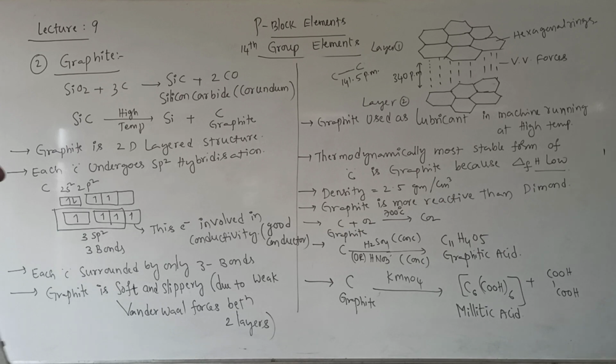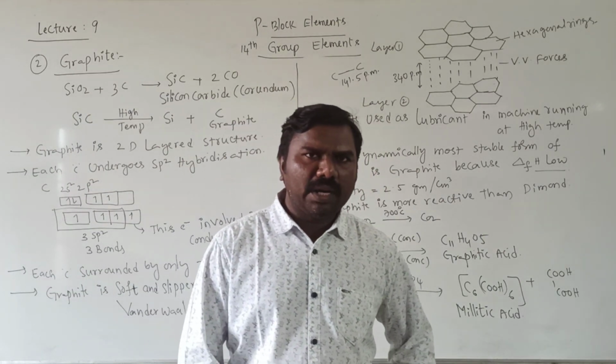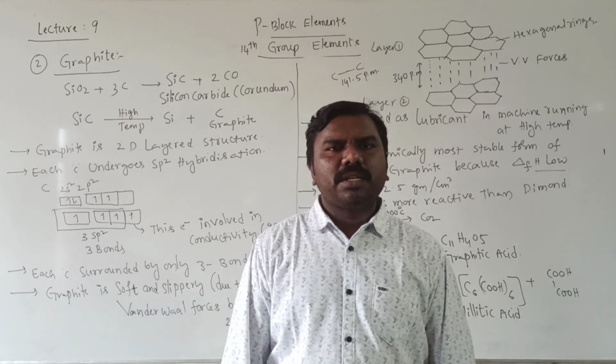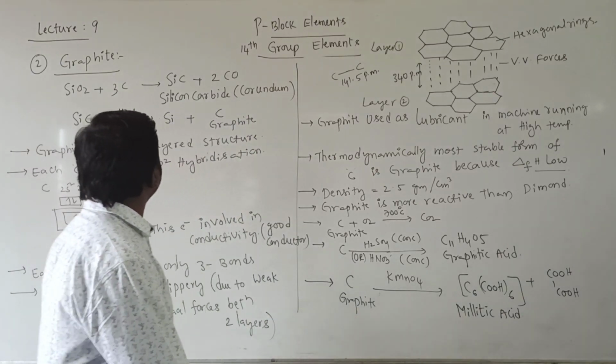Okay students, the second crystalline allotropic modification of carbon is graphite. As I told you, graphite is a 2-dimensional layered structure.